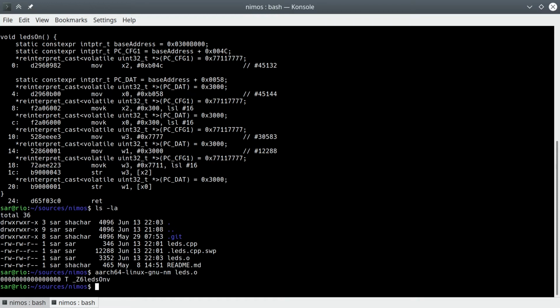Since we're asking for a file that belongs to a different architecture than the one we're running on, we need to run the cross-compile toolchain version of nm with the target triplet prepended to it. Pattern, right? The capital T tells us that this is a symbol our file defines in the text section. In other words, what we have here is a file that defines a single function. The lack of other lines suggests that it uses externally none.